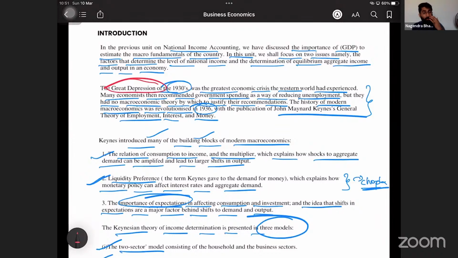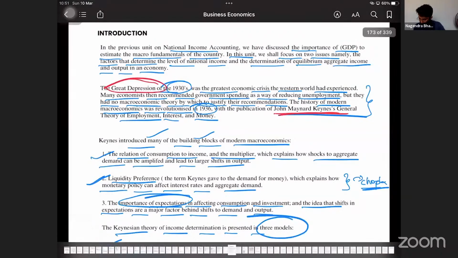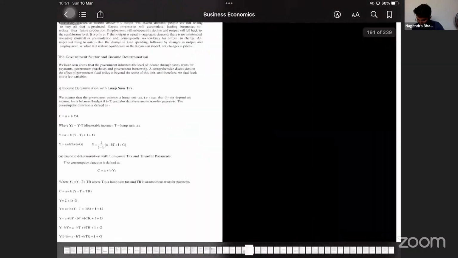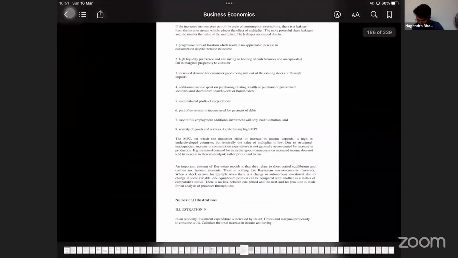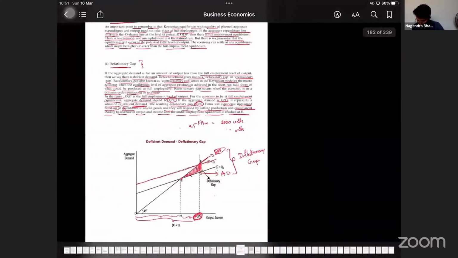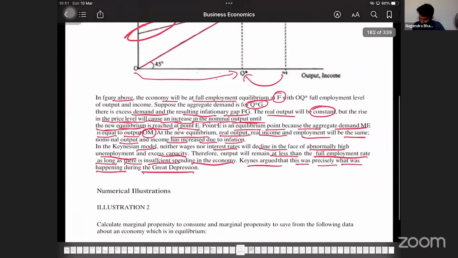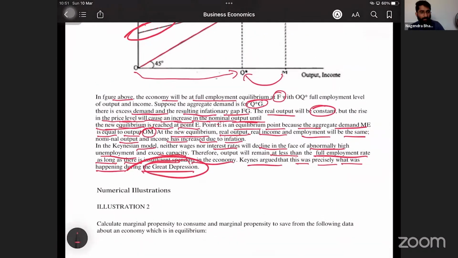There were no proper theories, so J.M. Keynes gave a proper theory for the Great Depression. That is addressed again here. So during the Great Depression, it was Keynes who gave his ideas.